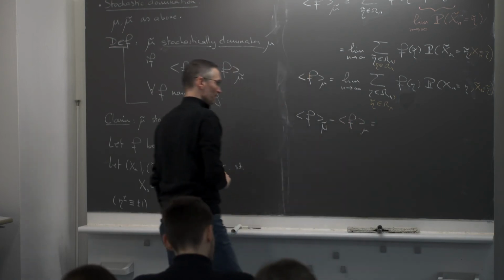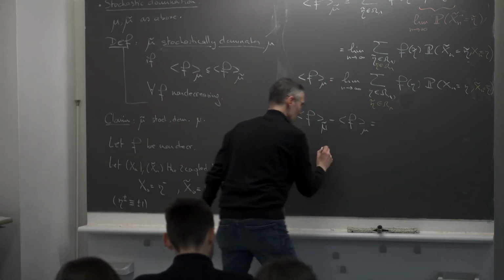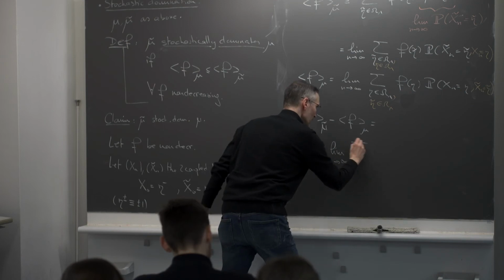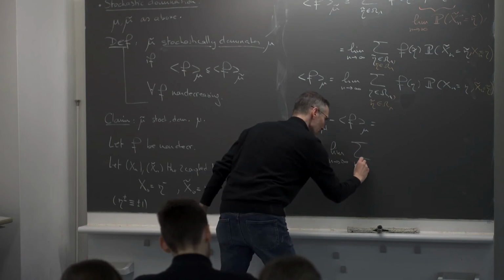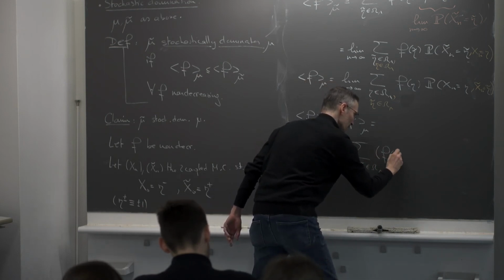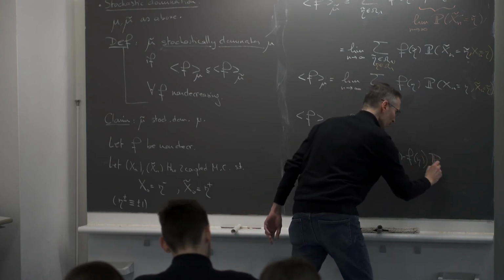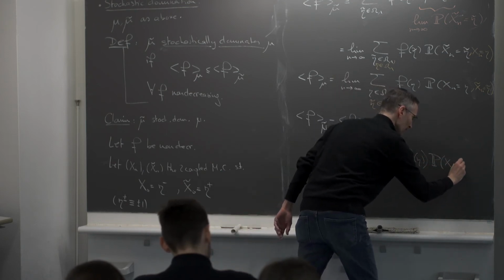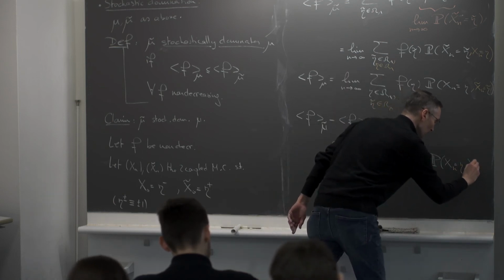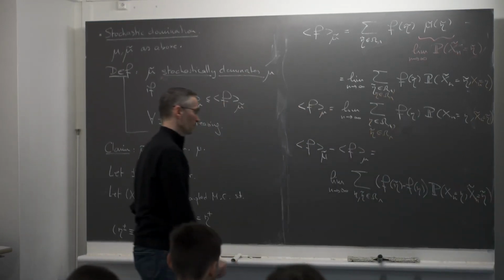If I do that, then I get the limit as n goes to infinity of the sum over eta tilde in omega lambda of f of eta tilde minus f of eta times the probability of observing eta as a configuration for the Markov chain xn and eta tilde for the Markov chain xn tilde. Okay, that's what you get for the difference.